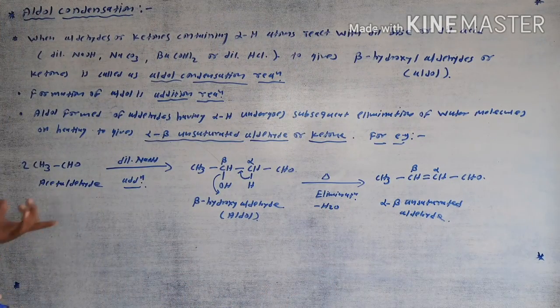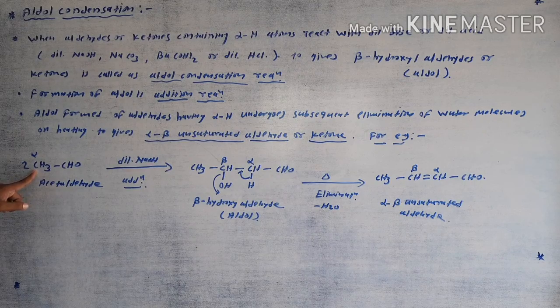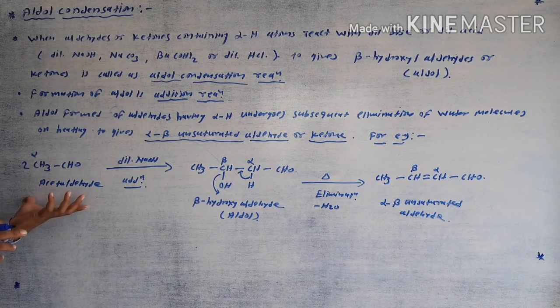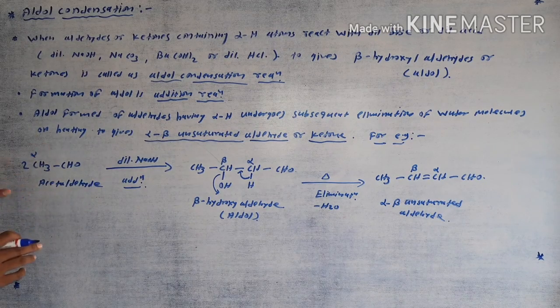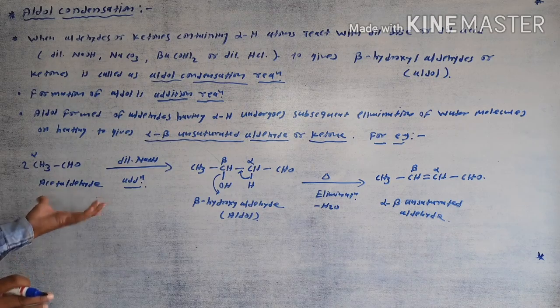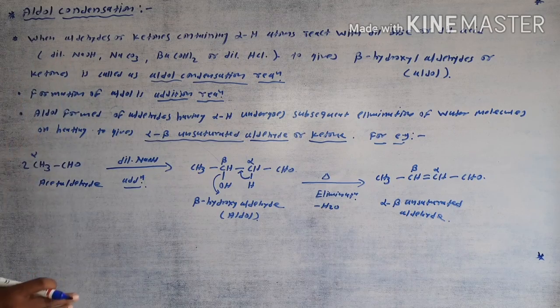Here the starting material is acetaldehyde. Acetaldehyde containing alpha hydrogen atom is compulsory here. It is the aldehyde group attached to a methyl group, and this methyl group contains 3 alpha hydrogen atoms. In the aldol condensation reaction, alpha hydrogen atoms are compulsory. Suppose there is no alpha hydrogen atom in the starting material, then the aldol condensation reaction does not take place with that particular aldehyde or ketone. But here acetaldehyde contains 3 alpha hydrogens, so this molecule easily undergoes the aldol condensation reaction.